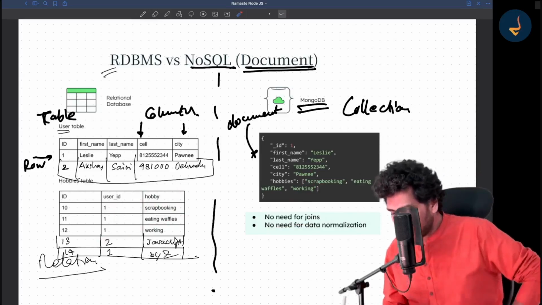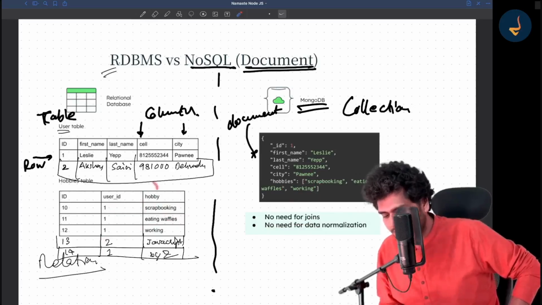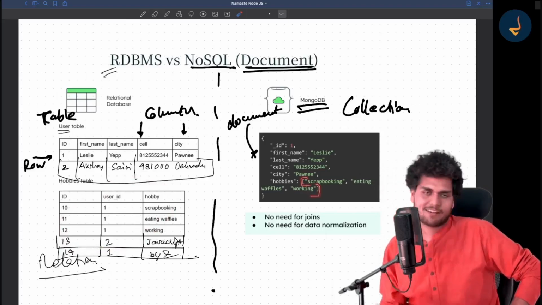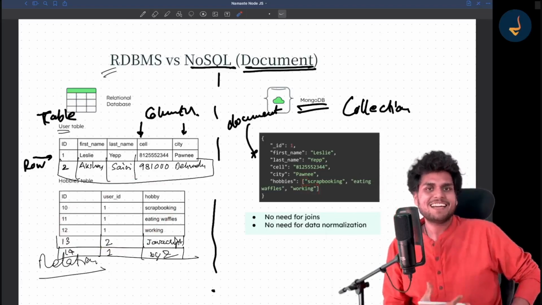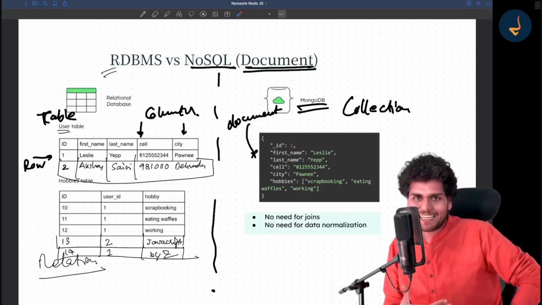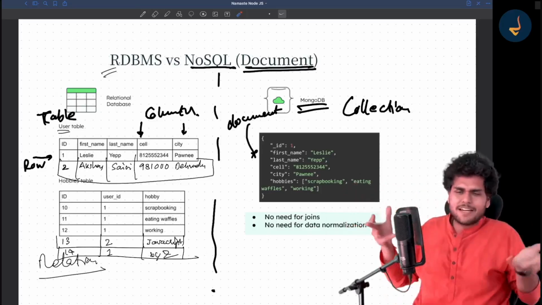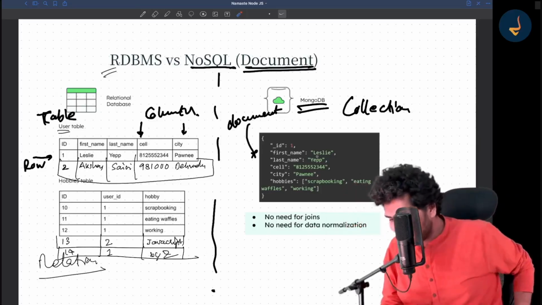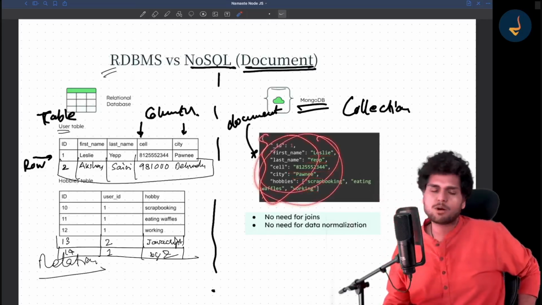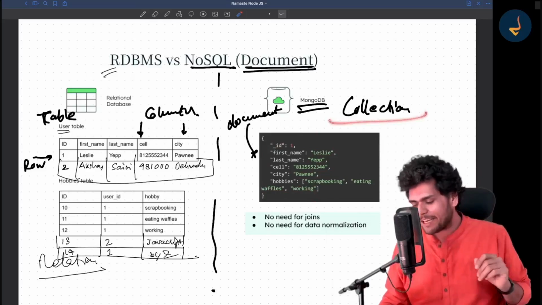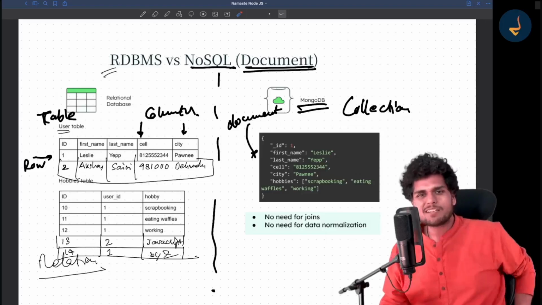Now, suppose you want to store the hobbies of the user, you don't create a new table. You can just store this array over here. Easy, right? That's how programmers think: suppose we have multiple hobbies, I will create an array of strings. That's it. So similarly, Leslie, cell number, city, and hobbies, all of it are stored in just one document. You can just keep one document inside one collection, and your job is done.